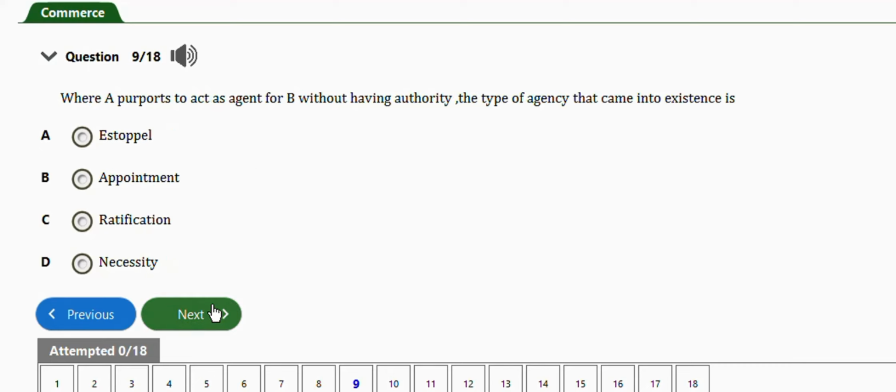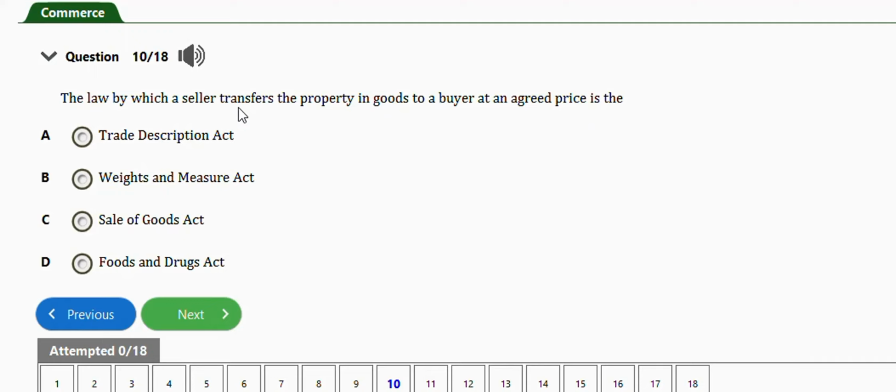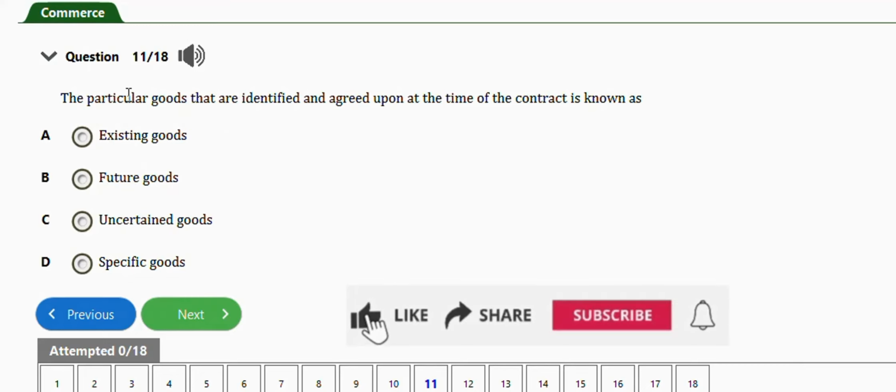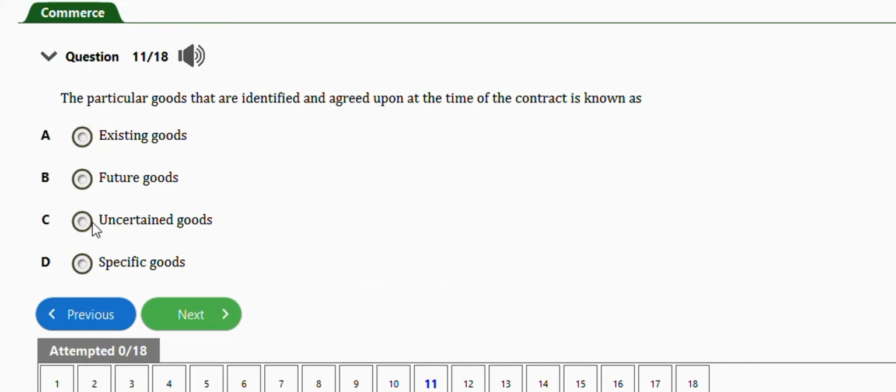Next question. It says where A proposed to act as agent for B. So this is a question. The right answer is option C, ratification. Next question. The law by which a seller transfers the property in goods to a buyer at an agreed price is the Trade Description Act, Weights and Measures Act, Sale of Goods Act, Food and Drugs Act. The right answer is option C, Sale of Goods Act. Next question. The particular goods that are identified and agreed upon at the time of contract are known as existing goods, future goods, uncertain goods, specific goods. The right answer is option D, specific goods.